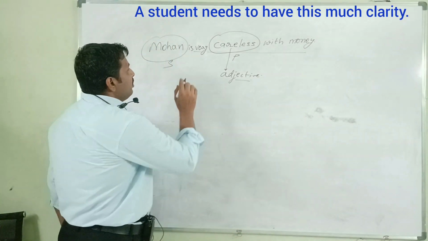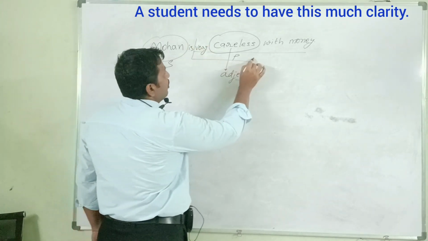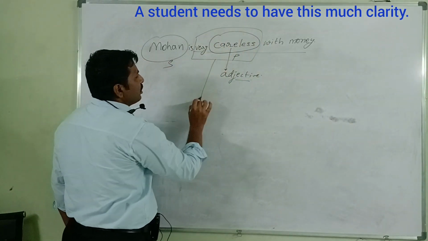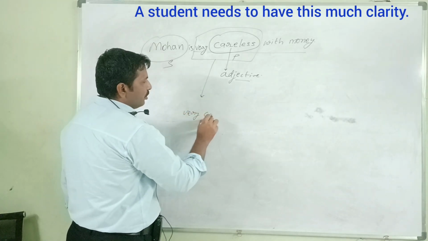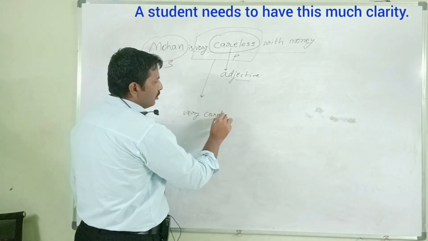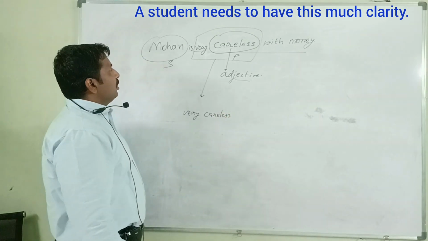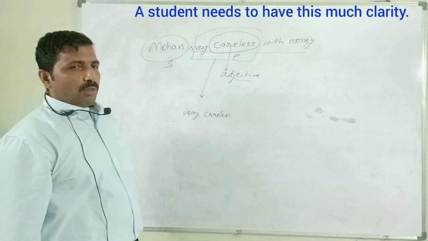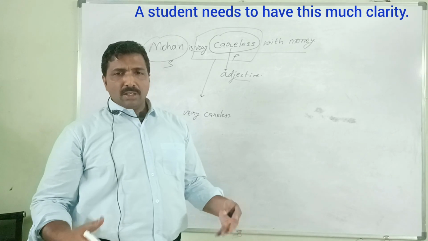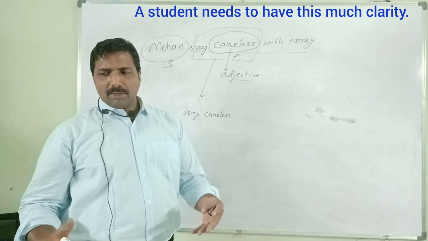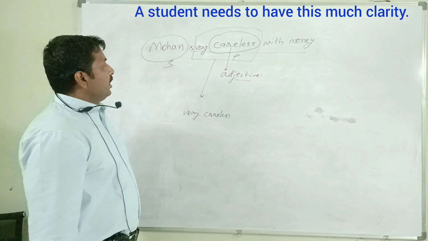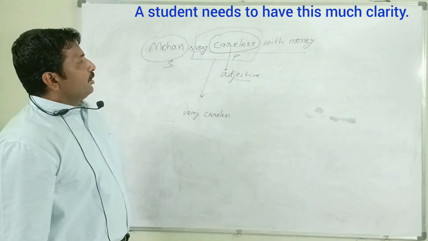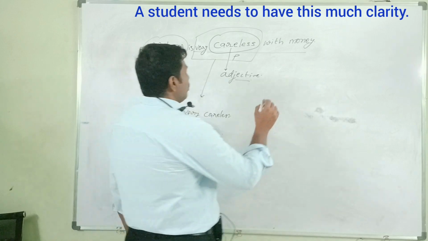See, this "very careless" must be the answer. How can you ask the question? How is Mohan with money? Very good. Because "very careless" tells the manner there. How is Mohan with money? Very good.